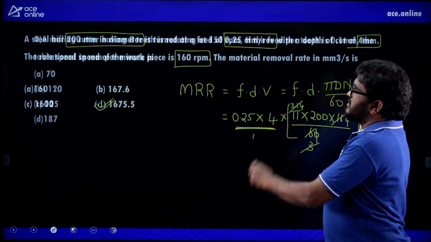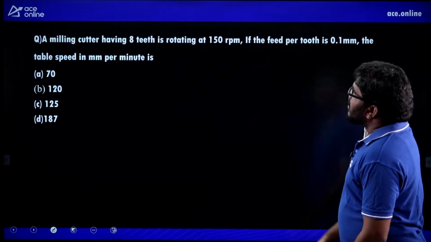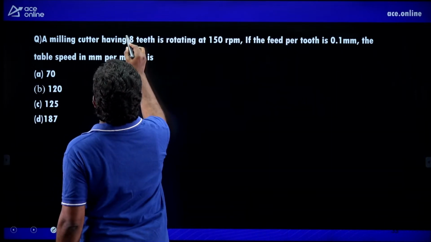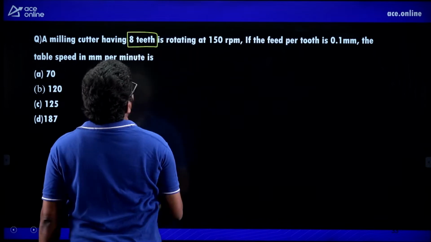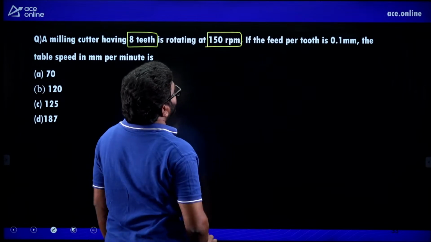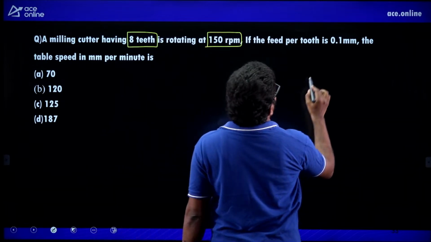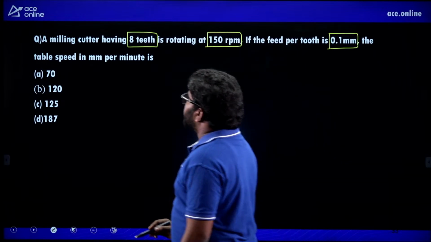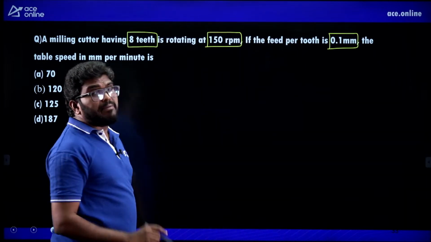Right. Next question. A milling cutter having 8 teeth is rotating at 150 rpm. If the feed rate per tooth is 0.1 mm, then what is the table speed in mm per minute?